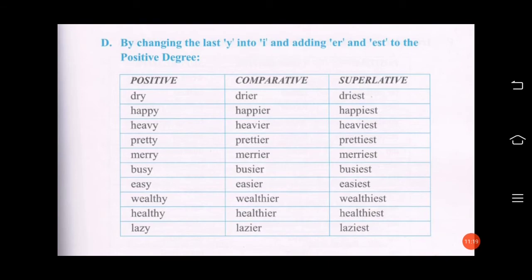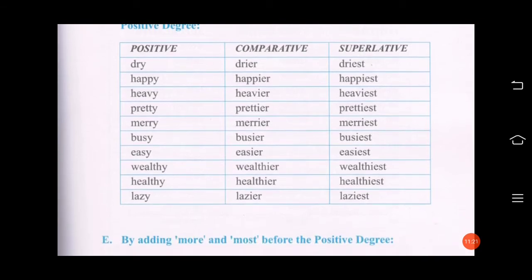Happy, you will remove the y and write happier. The y will be removed and you will add ier and iest. In the same way, heavy, y will be removed and you will add ier. So heavy will become heavier, heaviest. Pretty, prettier, prettiest. Merry, merrier, merriest.